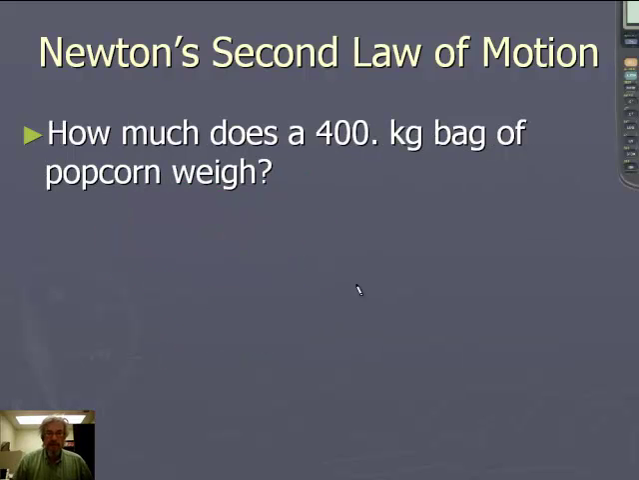Let's take a look at this problem. The question is, how much does a 400 kilogram bag of popcorn weigh? Some people might say, well, it weighs 400 kilograms, but 400 kilograms really isn't a weight. 400 kilograms is mass. The force that we call weight is equal to mass times g, the acceleration due to gravity. So to find this out, we'll just plug in these numbers.